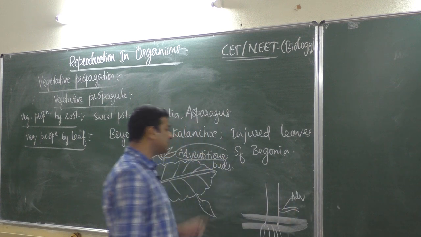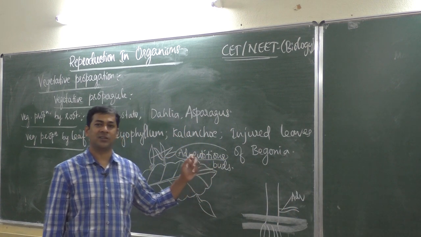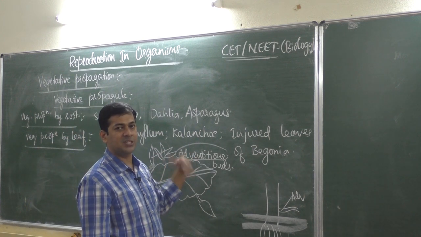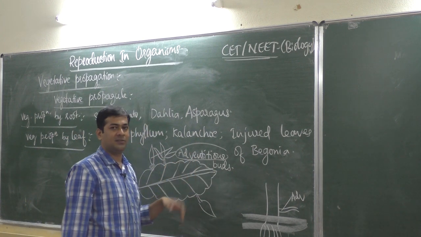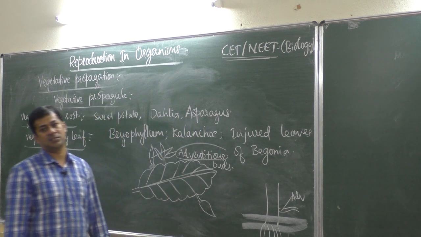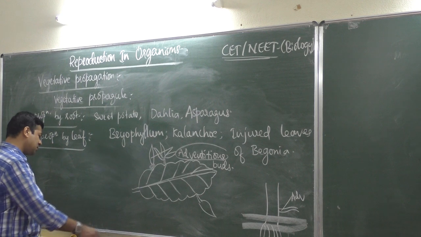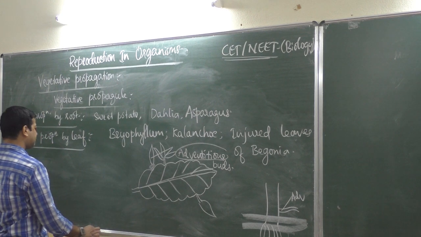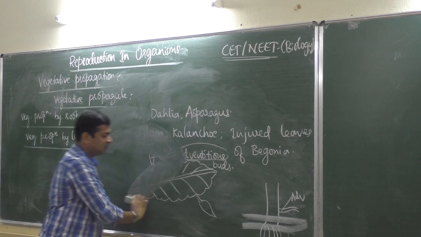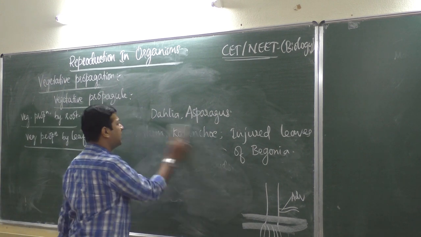So here, this is not a flower bud, this is an adventitious bud which produces a new plant from the leaf. It is produced by the leaf, that is why it is called an adventitious bud. So this is vegetative propagation by leaf. Then let us see vegetative propagation by stem, which is very big.